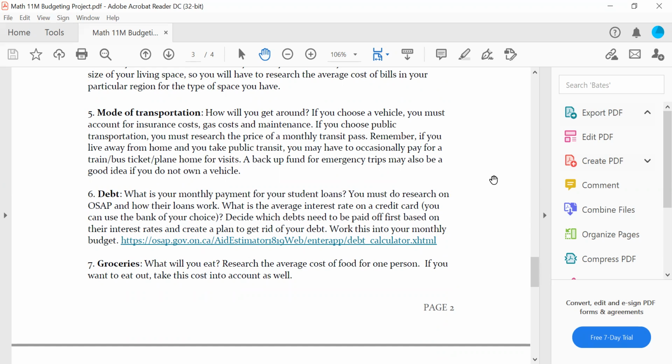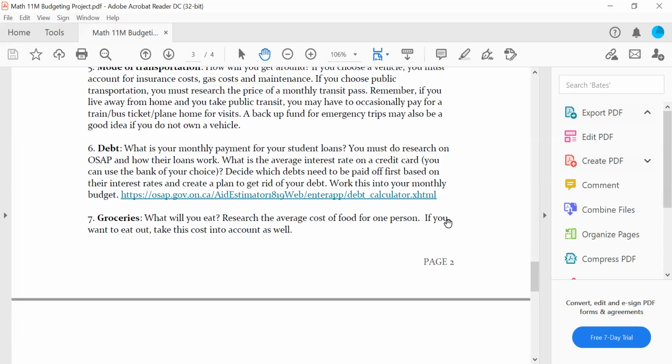On here, I have a backup fund for emergency trips. Might be a good idea too. If you plan on going to visit your parents or your siblings, think about that. And maybe you need to start budgeting. I'm going to put aside $50 every month so I can make that trip once a year or whatever it is. Okay. So please think about that too.